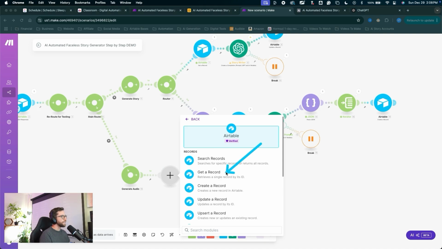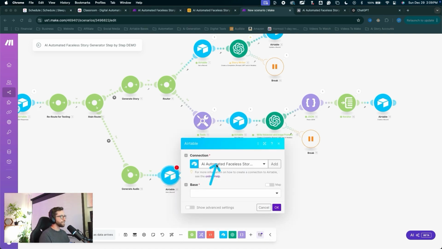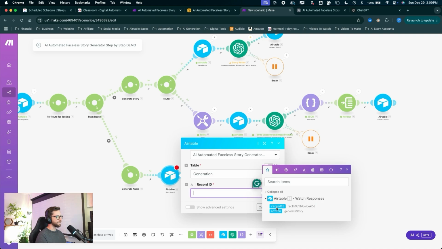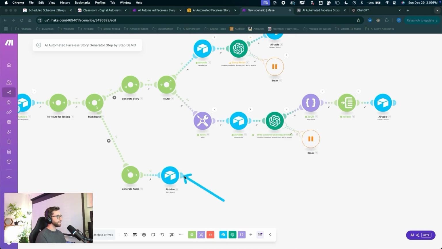It's going to be Airtable. Get a record. Make sure you choose the same connection. I'll choose my same connection there. Choose the base. Choose the table. This is the generation table and the record ID is the record ID. Click OK. Click the plus to create a new module.